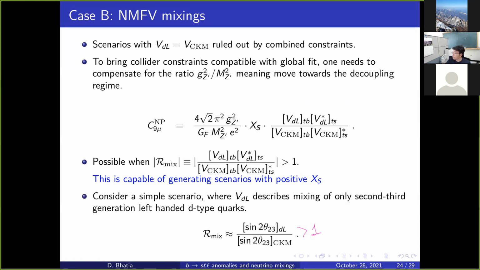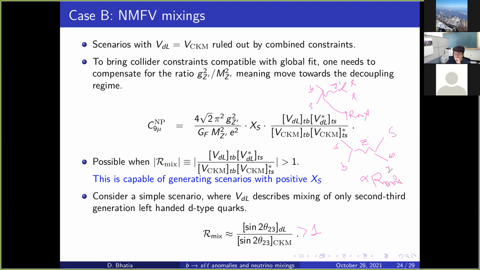However, we have one problem: the C9 operator, which involves b to s through Z prime to LL, is sensitive to R mix, the difference of mixing. But if we look at neutral meson mixing constraints, that's b to s squared: we have b to s Z prime and again b to s. So this mixing is proportional to R mix squared.